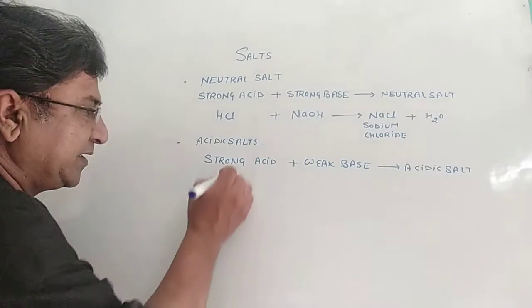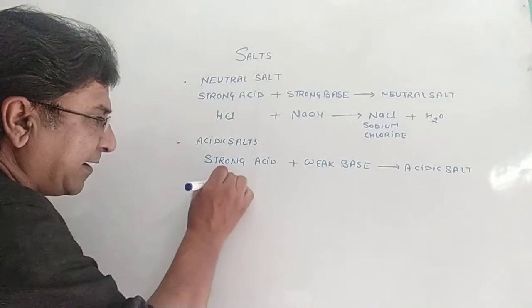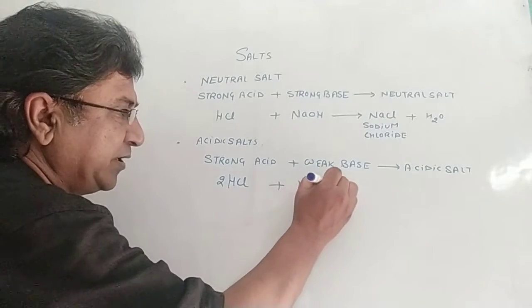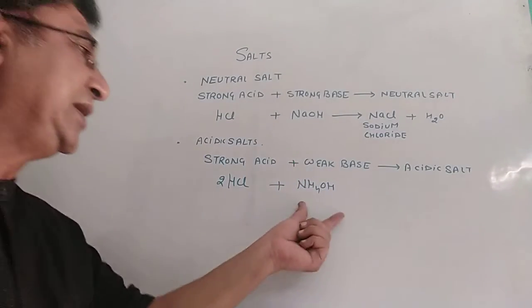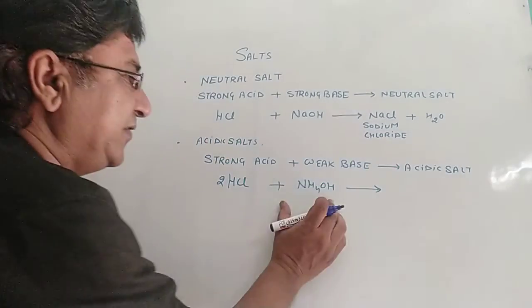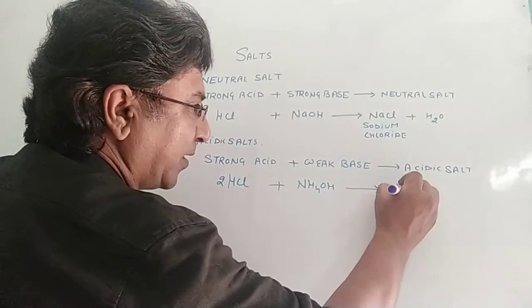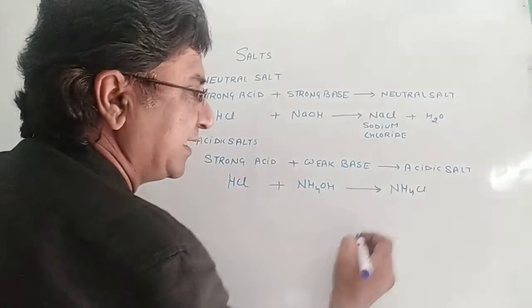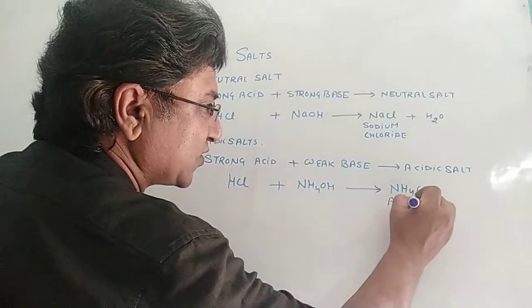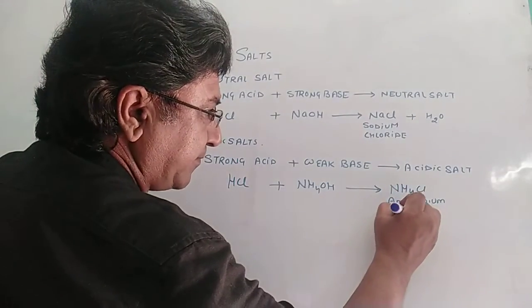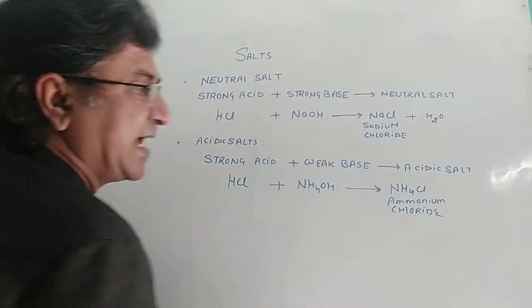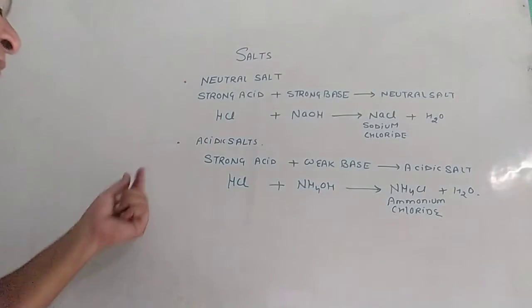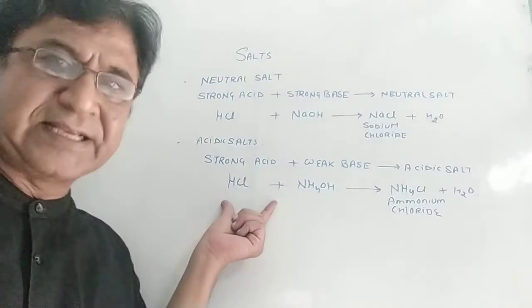Now, let's take an example of it. Again, we will have hydrochloric acid, which is a strong acid, and the base ammonium hydroxide. It is a very weak base. So a strong acid and a weak base together will give ammonium chloride salt, which is an acidic salt, plus water. So this is the second type of salt, acidic salt.